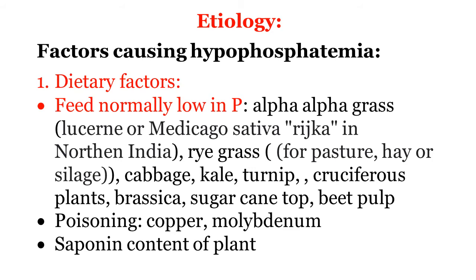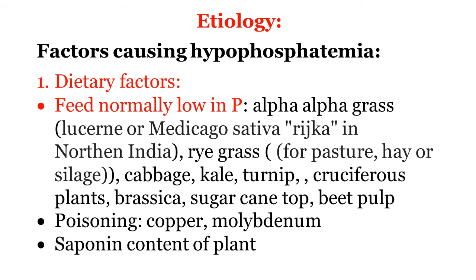Now we see the etiology of post-parturient hemoglobinuria. We know that it is caused by hypophosphatemia, decreased phosphorus level of the blood. An important factor is the dietary factor. Diet is the cause, so it is considered a primary factor. The feed is normally low in phosphorus.